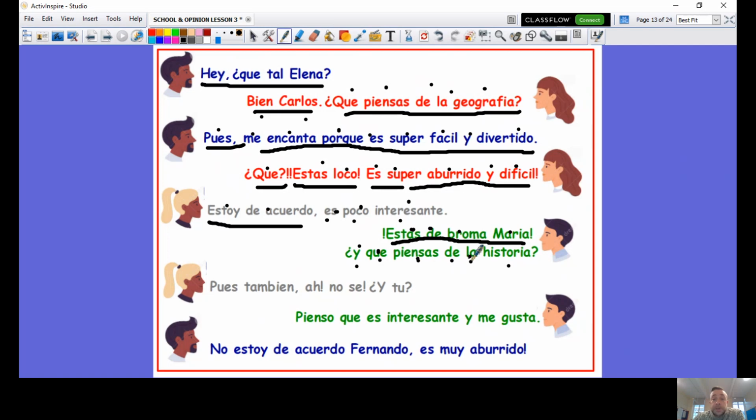And what do you think about history? Let's see what she thinks. Pues también, no sé. ¿Y tú? She sounds quite confused. Let's see if we can translate that into English. What does all that mean? Excellent.